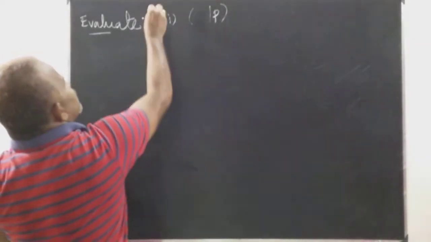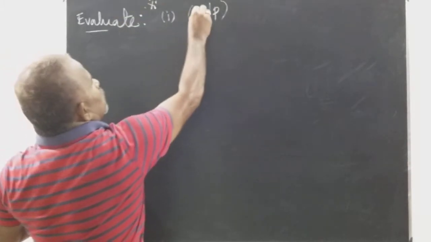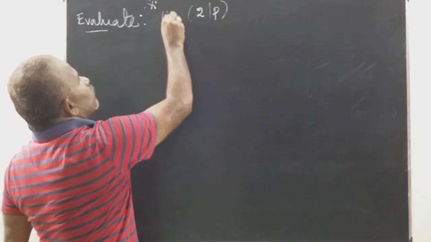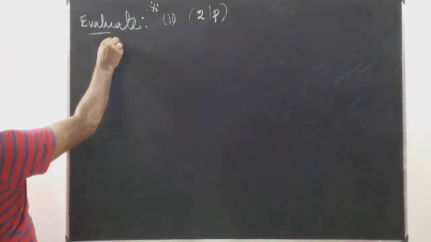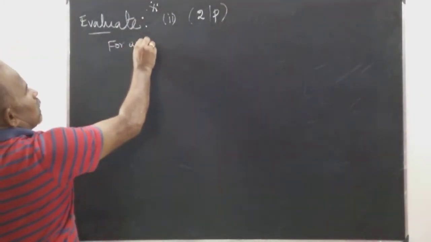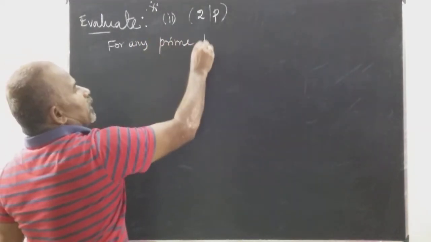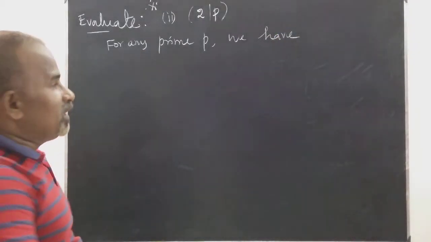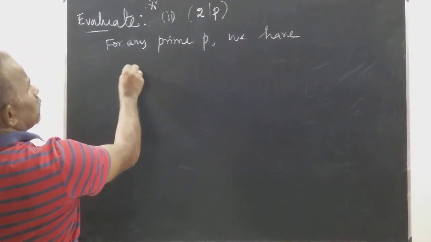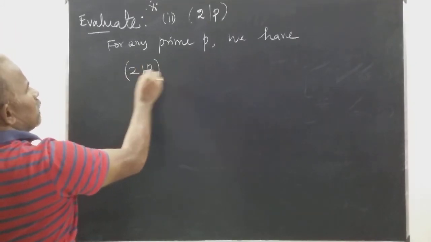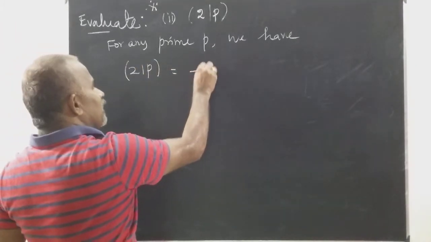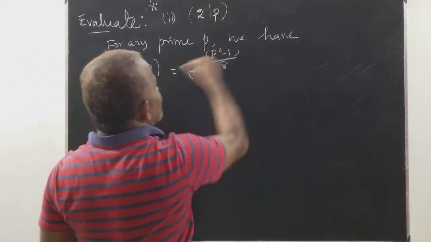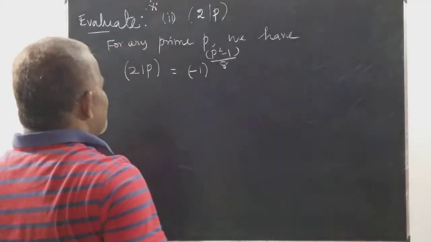This is most important: evaluation of 2 over p. For any prime p, we have 2 over p is equal to minus 1 power p square minus 1 by 8.